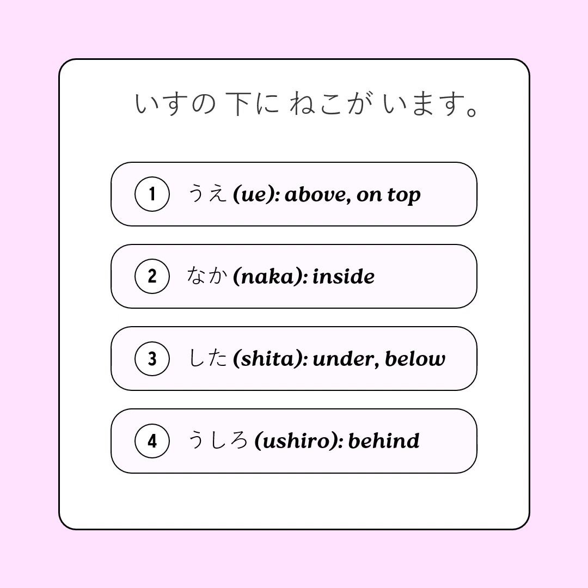Here's how each choice translates and why it is or is not correct. 1. 上 means above or on top, and would mean the cat is on top of the chair. 2. Naka means inside, and would mean the cat is inside the chair. 3. Shita means under or below, and would mean the cat is under the chair, which matches the original sentence. 4. Ushiro means behind, and would mean the cat is behind the chair. Thus, shita is the correct answer.